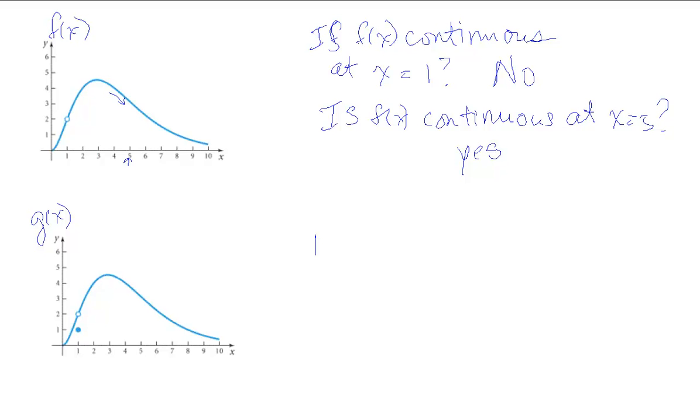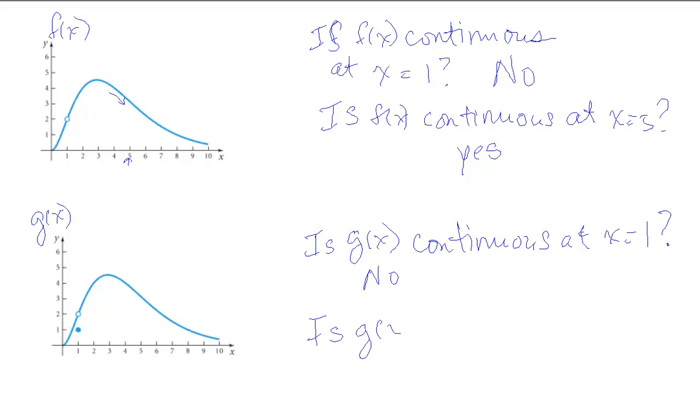Similarly for g, is g of x continuous at x equals 1? Well, you might say, well, it has a point at 1. Does that make it continuous? No, because what's the question? Do I have to break the contact of my pencil with the paper? And the answer is yes, in order to place that point at a different y value. So the answer here is this is not continuous. So no, it is not continuous at x equals 1.